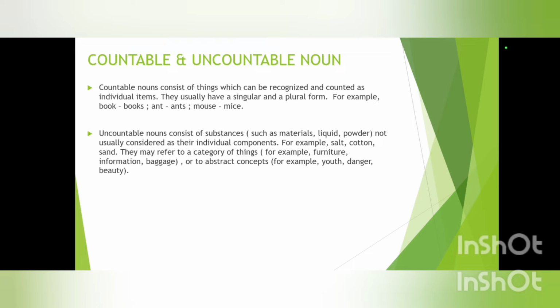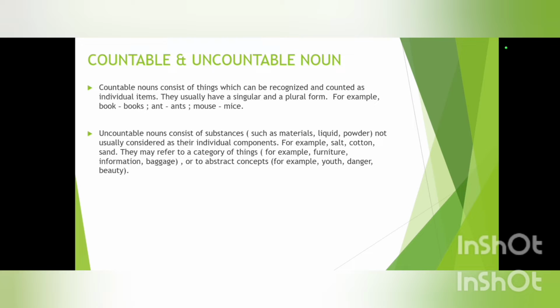For example, any of the objects, things or places which can be counted are known as countable nouns. Over here we have examples of book, books, ant, ants, mouse, mice, and more. What else can we give? We have pen, pens, paper, papers, clip, clips, etc.